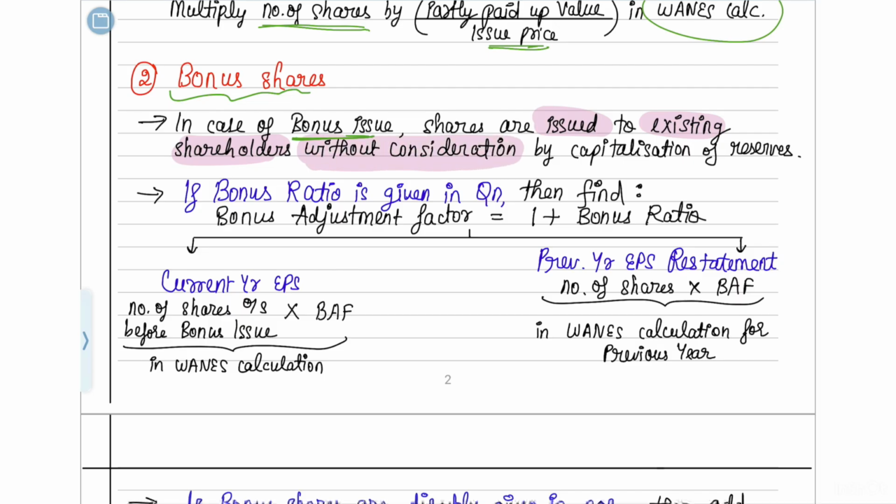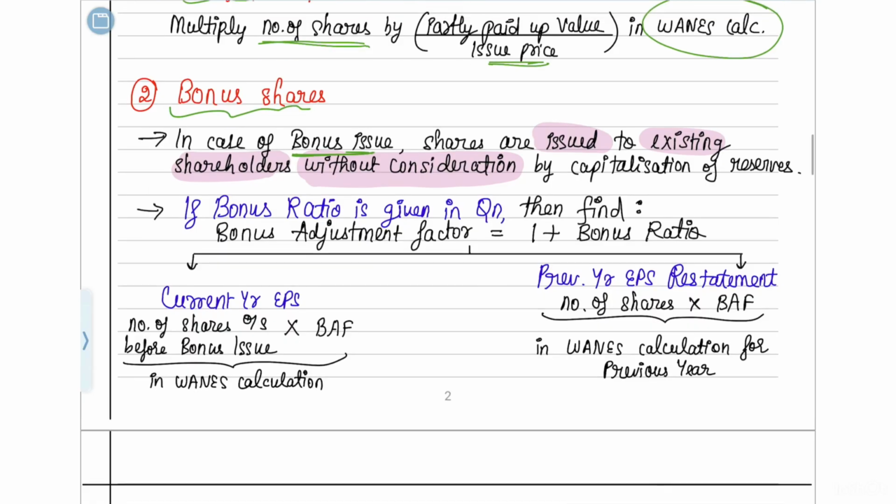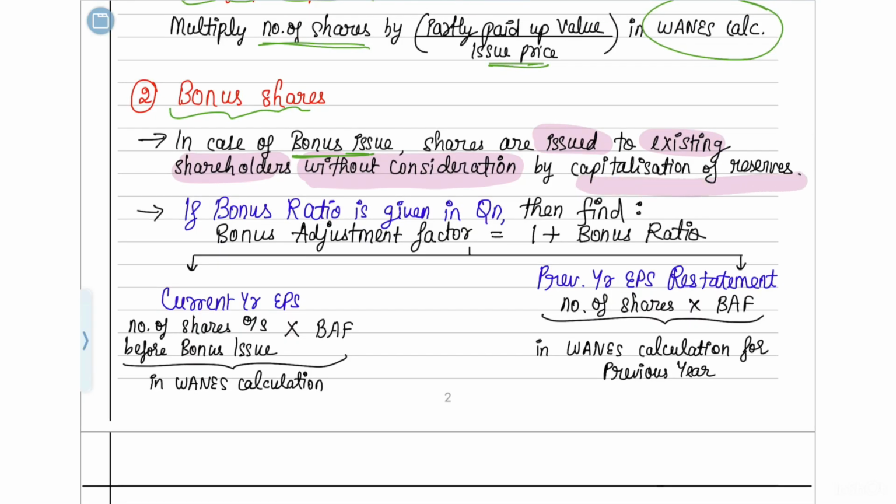That means you do not collect a single penny from the shareholders, but the company is going to issue it to them free of cost. So how does the company bring money for it? It capitalizes its reserves to do the bonus share issue. I hope by now everybody knows how this works. So you capitalize the reserves to bring in the bonus shares.